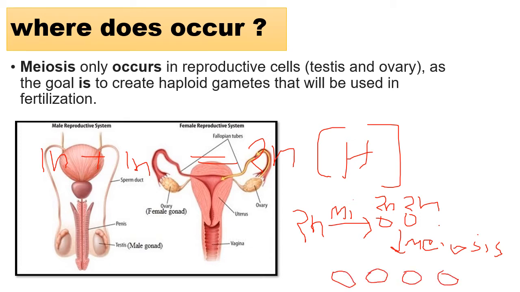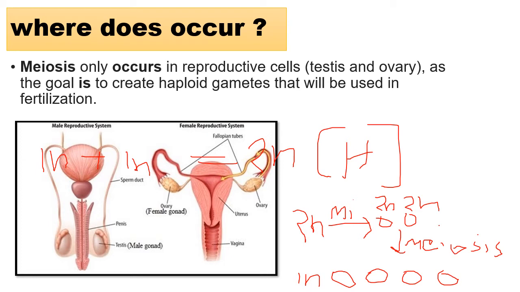We know each cell produces four individual daughter cells, each with a haploid system. These four cells have the 1n system. This is the male reproductive system.